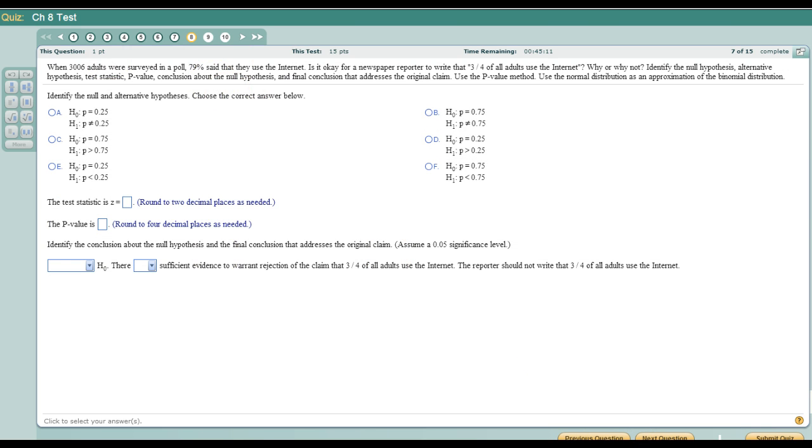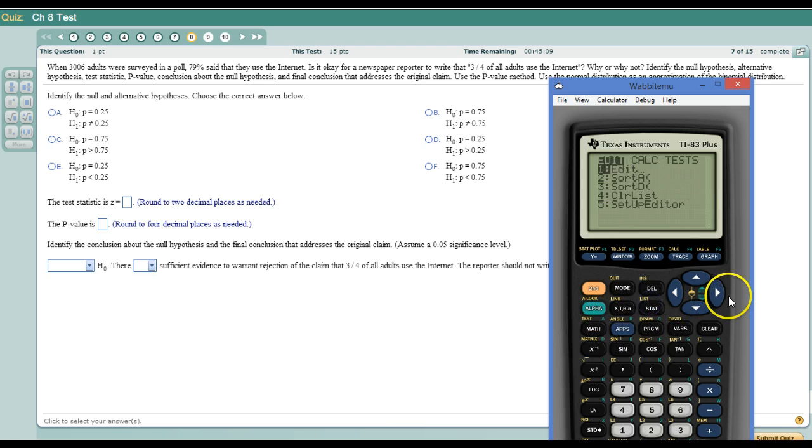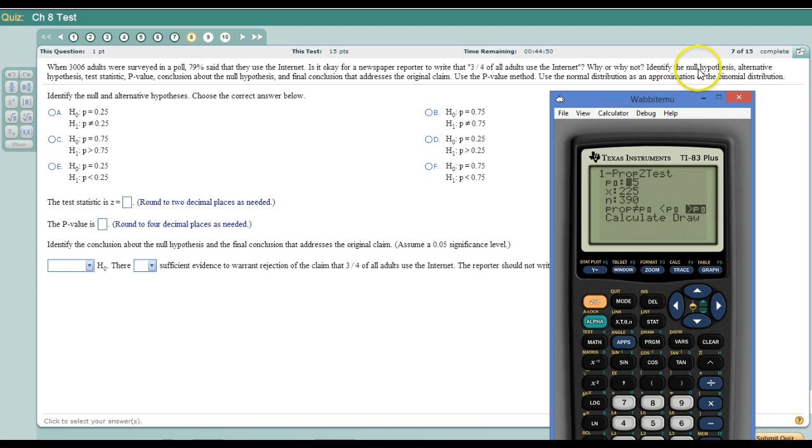Same thing again, we got a 1-prop z-test, so I'm going to go ahead and call it. This time, 79% said that they use the internet. Is it okay for a newspaper reporter to write that 3/4 of all adult users use the internet? Why or why not? The null hypothesis would be, again, the equality. So 3/4 is 75%, and the null hypothesis is either B, C, or F.